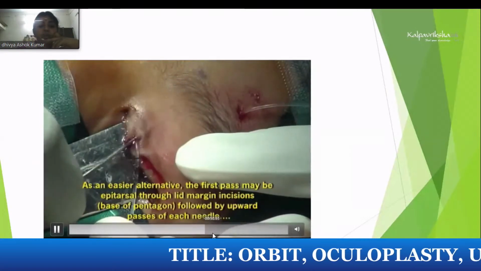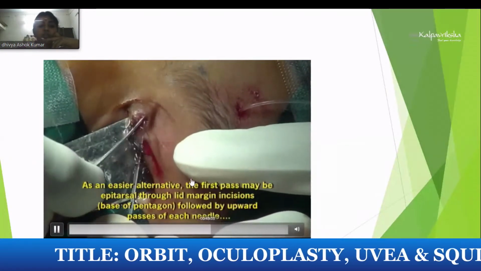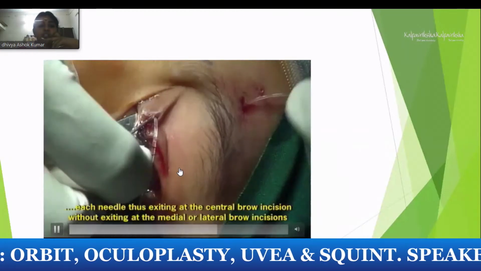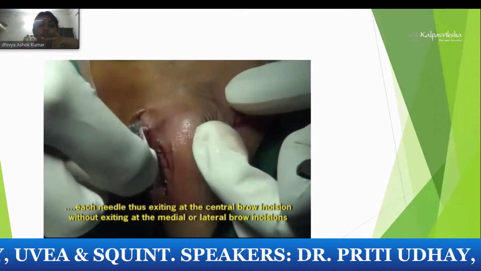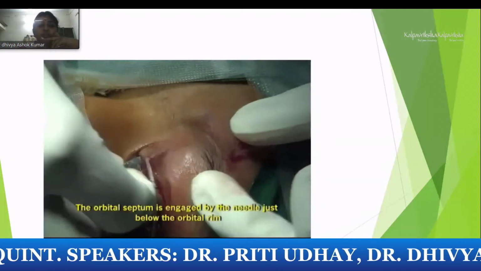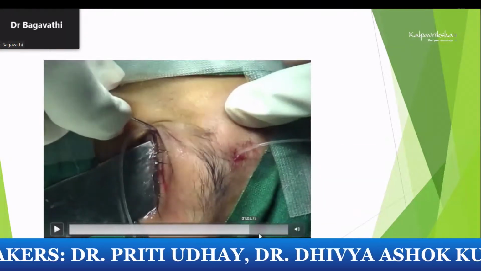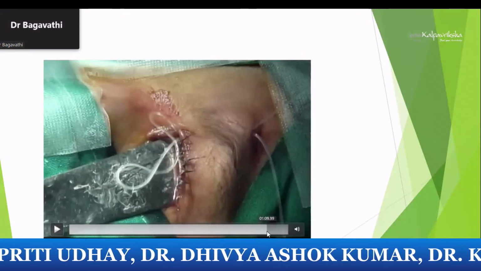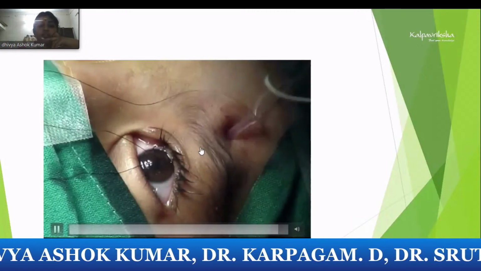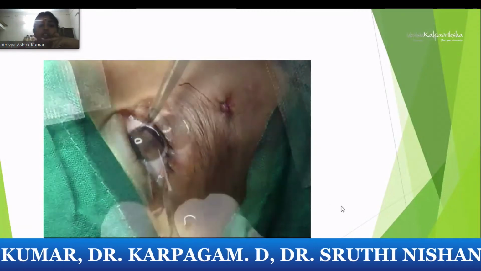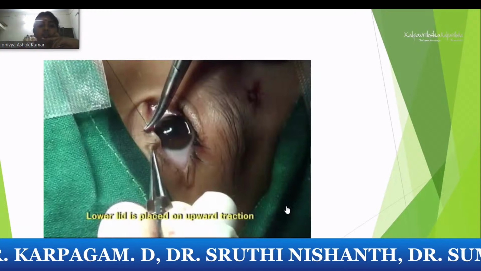So it is the pentagon which is coming out. To change the direction, guide it. The same way it is brought out. Yeah, this is the single stab, the same sleeve is being used. This is the other way of doing the frontalis sling, it reduces the scarring.